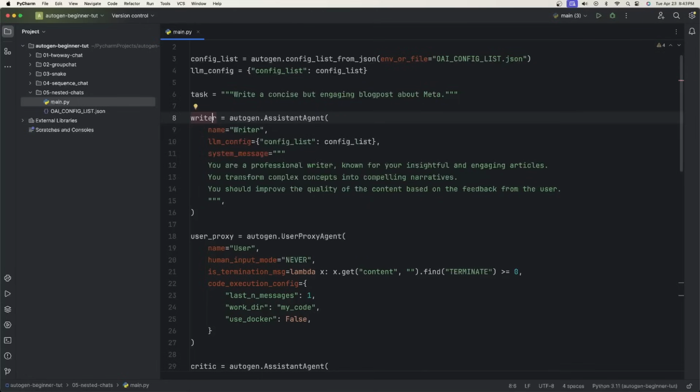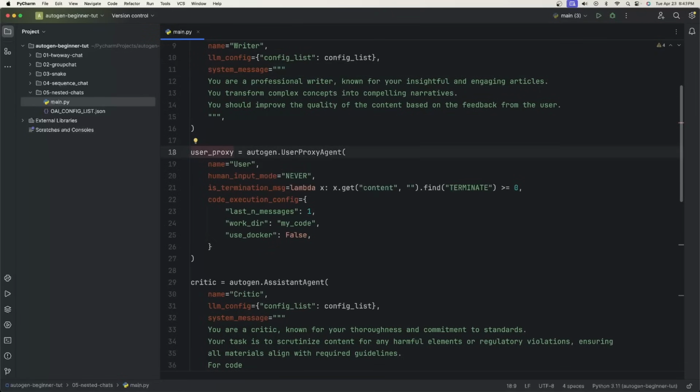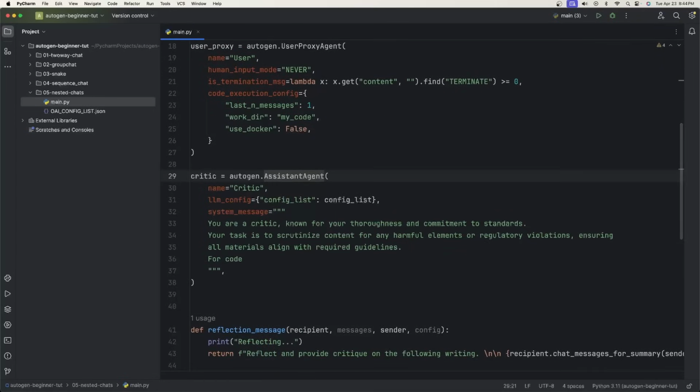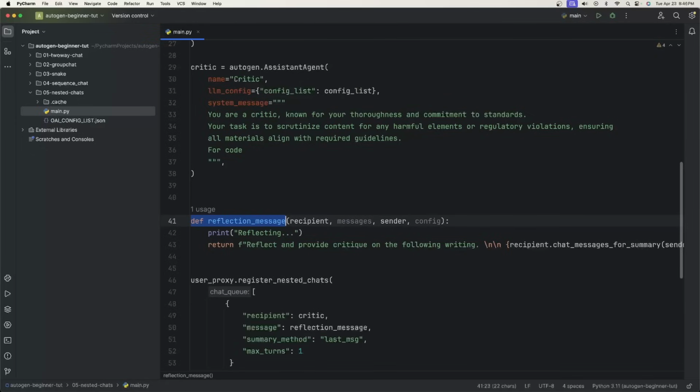So we have the writer agent, where you give the name, LLM config, and a system message. Then we have a user proxy agent, which is typical. Then we have the critic agent. And we said the critic is what's going to be triggered once the writer responds. Then what I have here is a reflection message function.